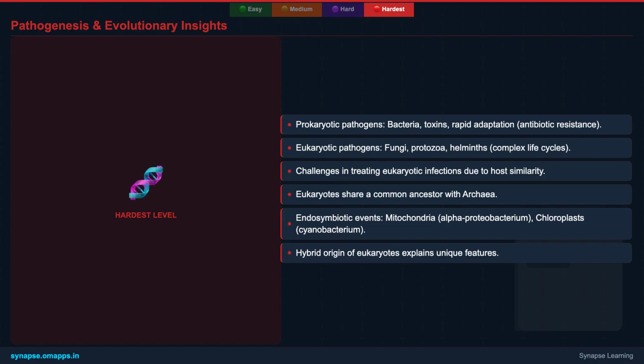Then, we look at eukaryotic pathogens, fungi, protozoa, and helminths, which present different treatment hurdles due to their cellular similarity to host cells. We also revisit the evolutionary transitions, emphasizing the archaeal link to eukaryotes and the profound impact of endosymbiosis in shaping the complex eukaryotic cell, a critical leap in life's history.